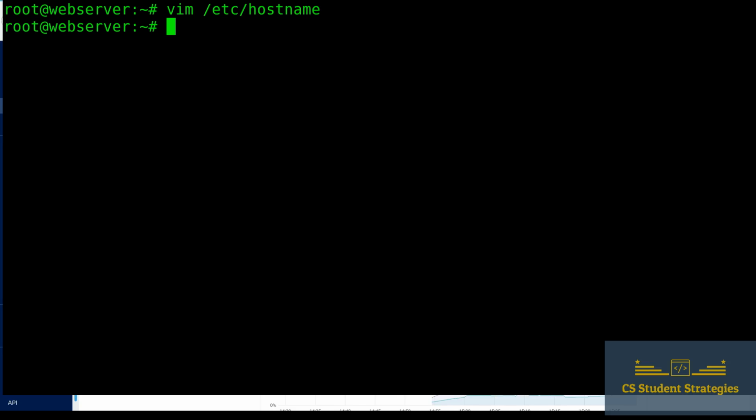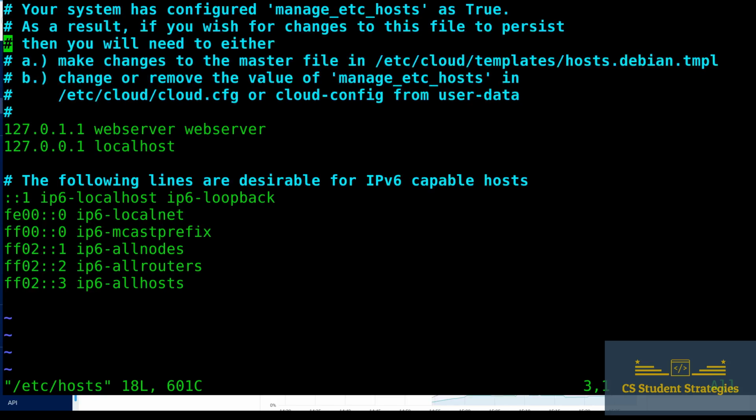Also, we can go into our vim /etc/hosts file. So we're going to edit this file as well. And then inside of here, if we go down to this line here, we can see that this is web server. So I'm going to go over the w. I'm going to hit cw. And then I'm going to type in nodeserver.